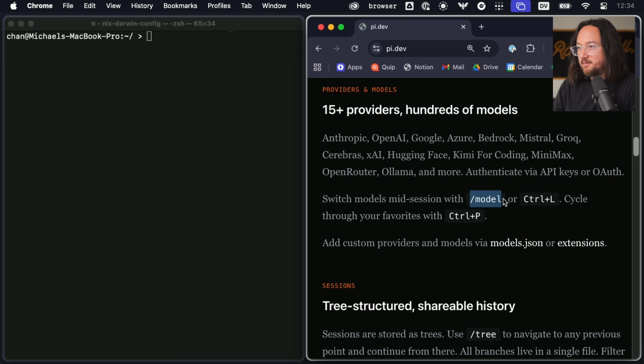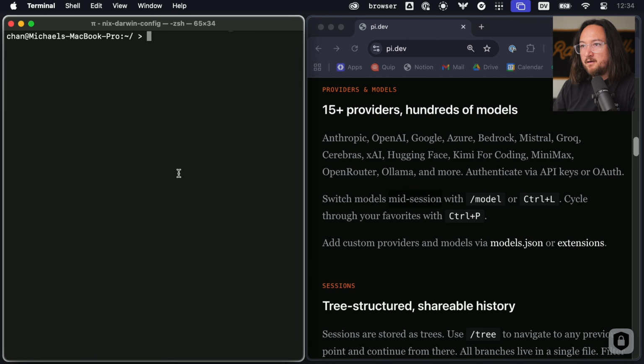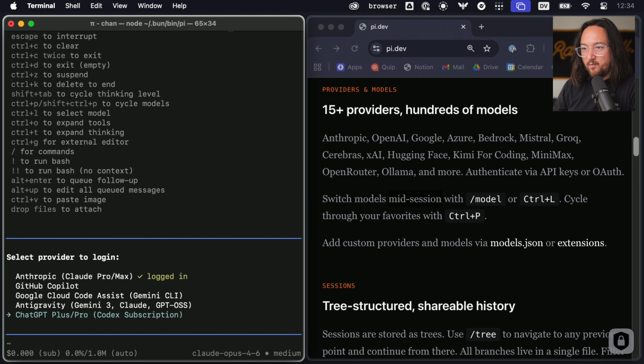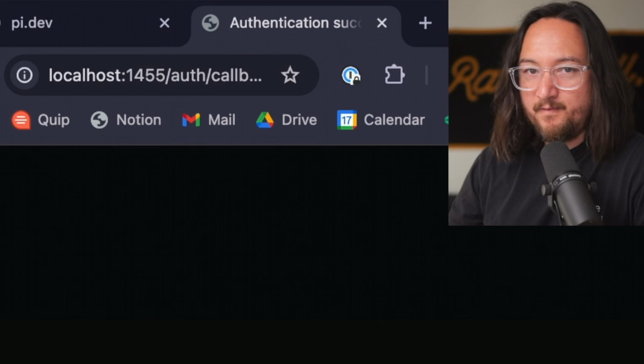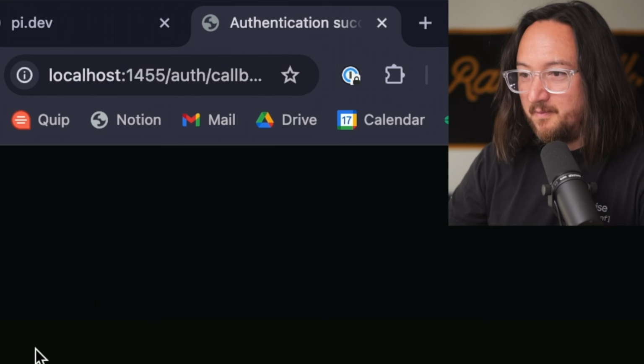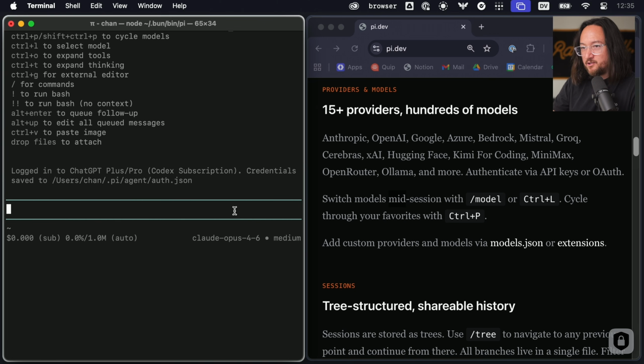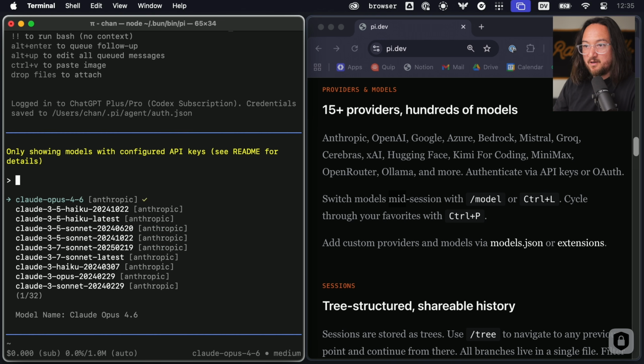So we can apparently select a model, and we can do that mid-session, which is nice. So let me get another model in here. We'll log in again, this time with our ChatGPT account. This may help hedge us from Anthropic's war against custom harnesses. Okay, so now I should be able to change my model as we saw before.